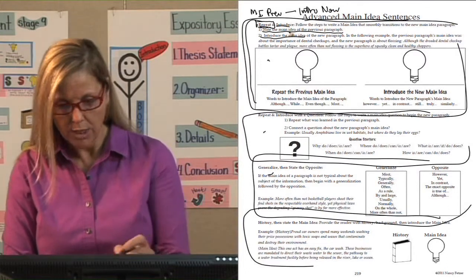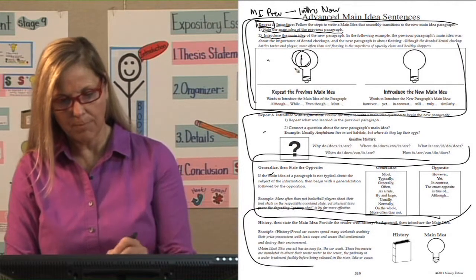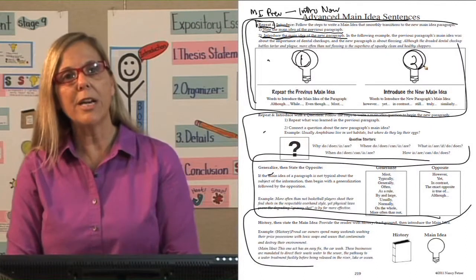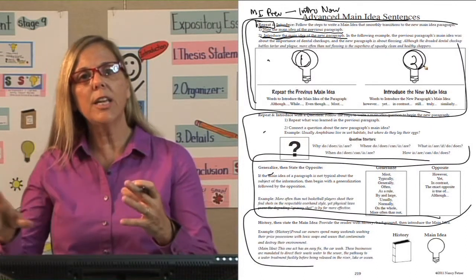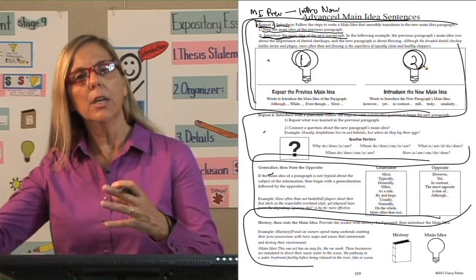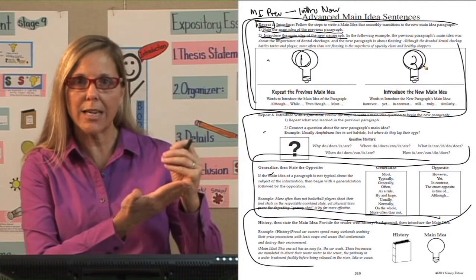And what are you doing? You're going to state the main idea of your previous paragraph. So that's what we do first. Then you're going to introduce the new paragraph to your reader, which is a lovely way to transition, to remind your reader what they just read about, that main idea, and then how it transitions into this next main idea.